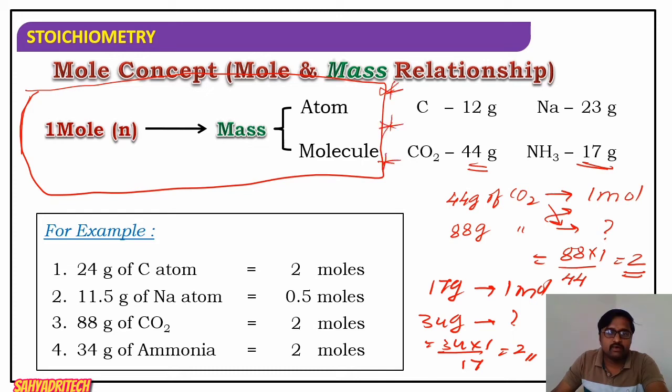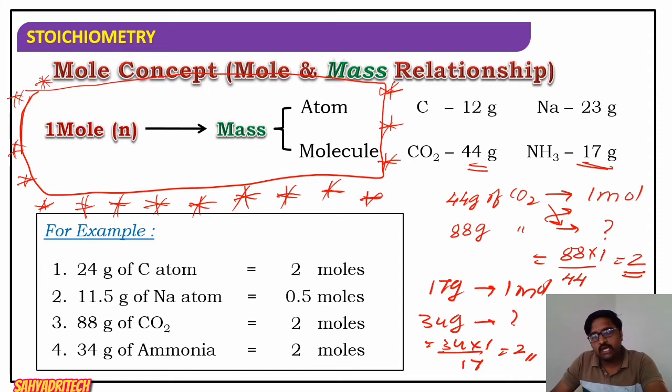So what is the general thing to be remembered, which is very important: 1 mole refers, in terms of number, to 6.022 into 10 raised to 23, and it can be related with the atomic weight of an element as well as the molecular weight of a molecule. Okay, well, I hope it is clear?